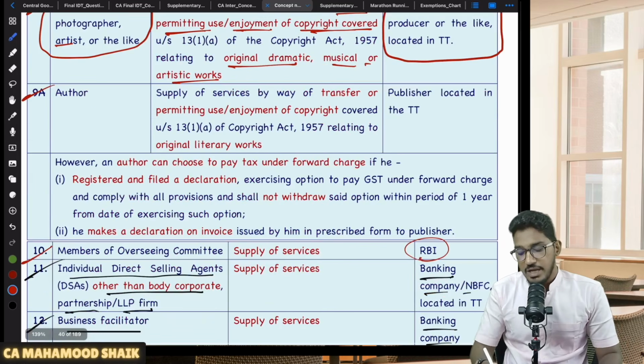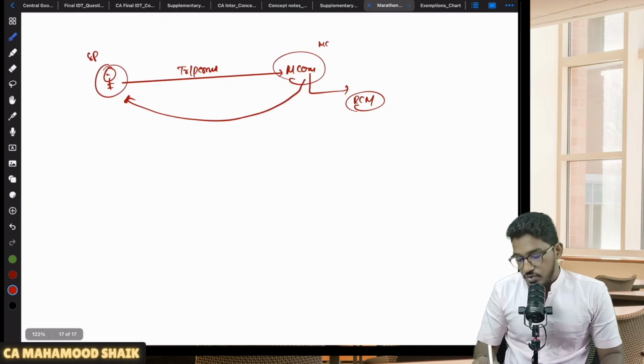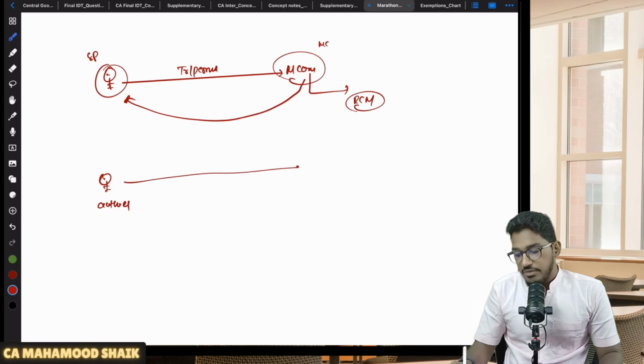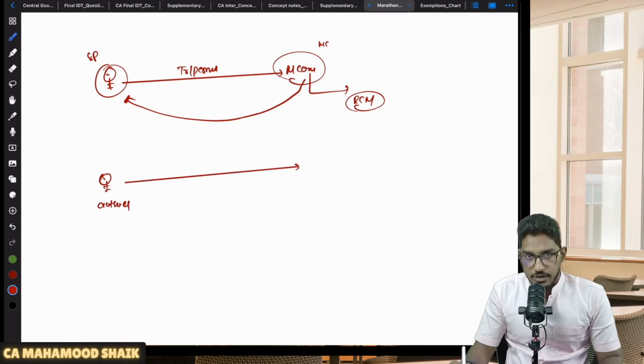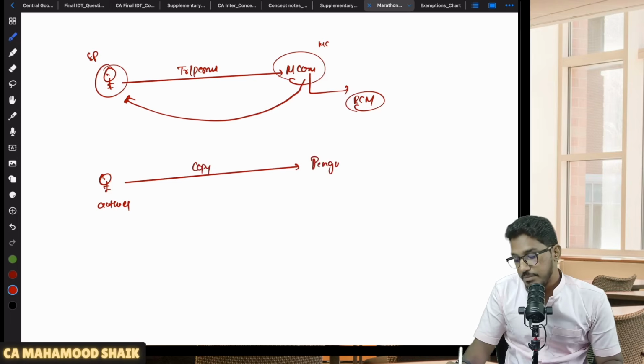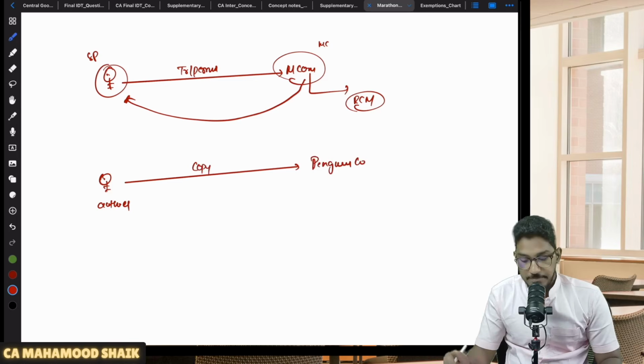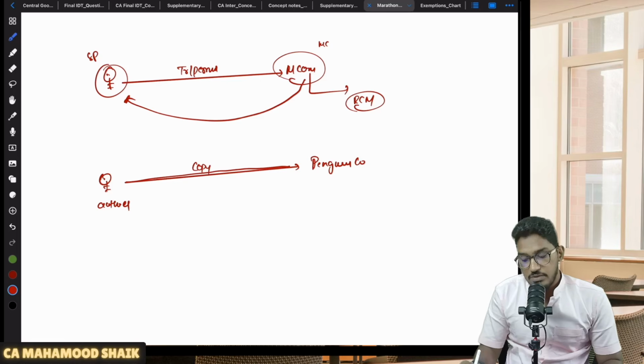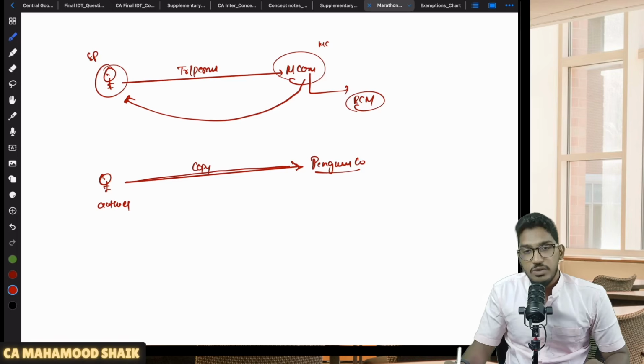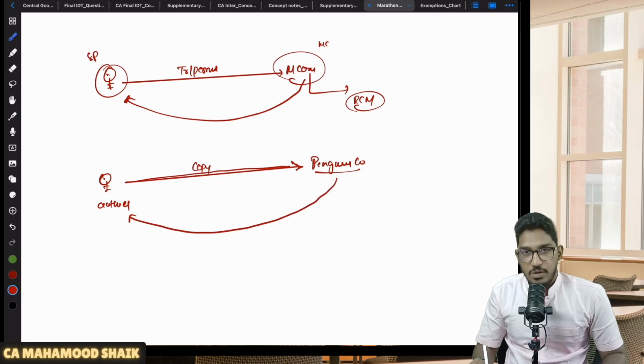One more copyright is also covered. Let us say I'm an author. I have written one book, one novel. For that novel also I will take a copyright. One day a publisher, let us say, for example, Penguin, has approached me. They asked me, sir, please transfer the copyright to us, please permit us to use the copyright, please let us enjoy the copyright. What we will do is, if you transfer us the copyrights, we will do the publishing and we will sell your book. Since you are permitting us to use that copyright in relation to your book, we'll pay you some royalty, some consideration.